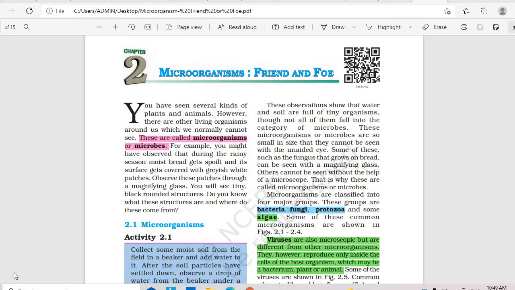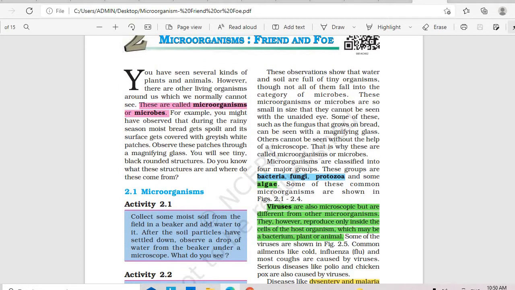So where are these microorganisms found? They're found everywhere around us, in the air, in the soil, in the water. Fortunately, most of them are harmless and hence they don't trouble us, and that's a good thing. So, what are microorganisms? They are tiny living organisms that are found around us, which cannot be seen through our naked eye.